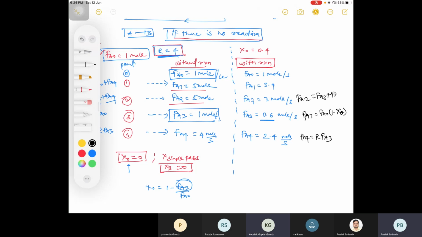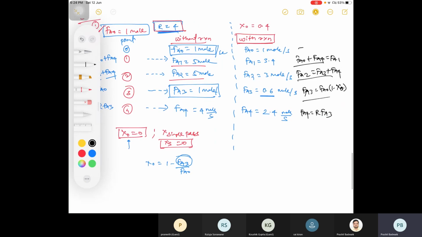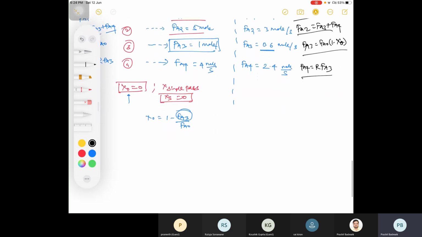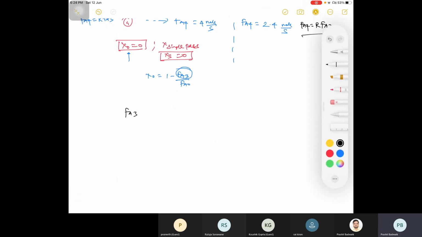And then what is your FA1 then? FA naught plus FA4 is equal to FA1, and this is your FA naught. So if you substitute values here, with all values in terms of R, you will get your FA3. Please note these formulas. FA3 is equal to FA naught 1 minus XA. Second, FA1 is equal to FA naught plus R times FA3, that is your FA4.